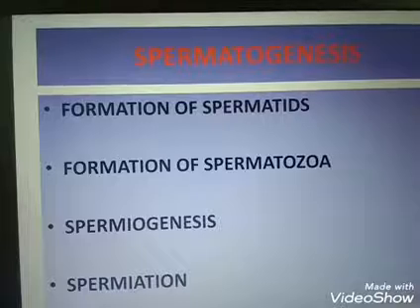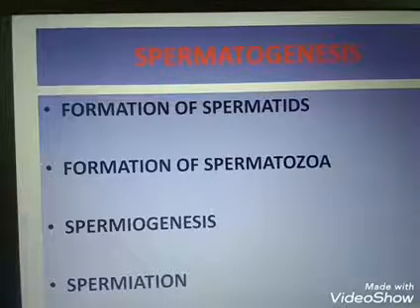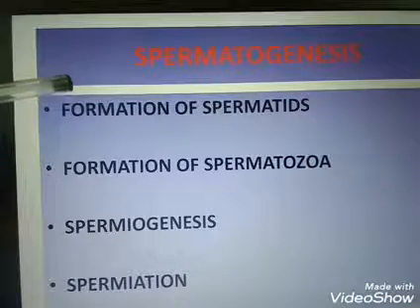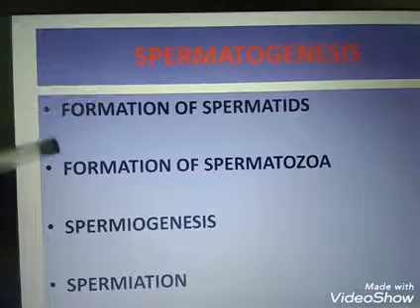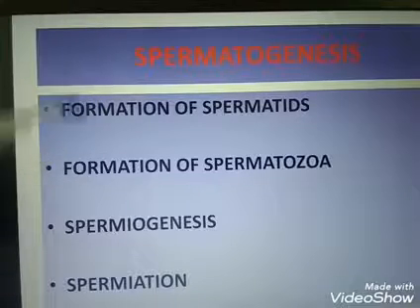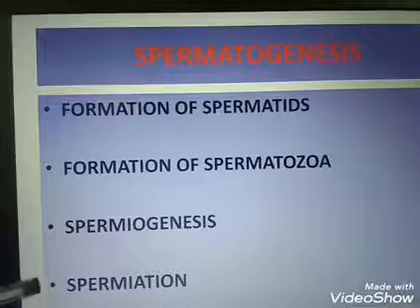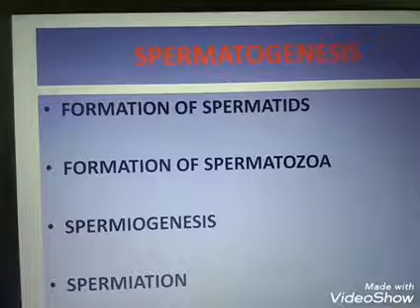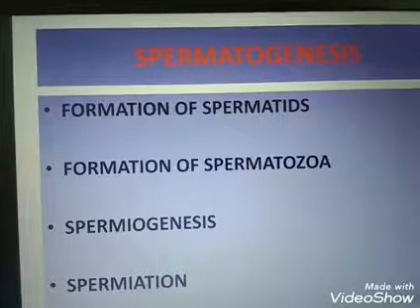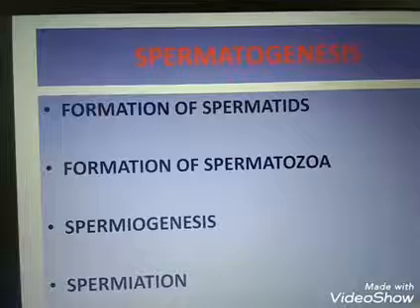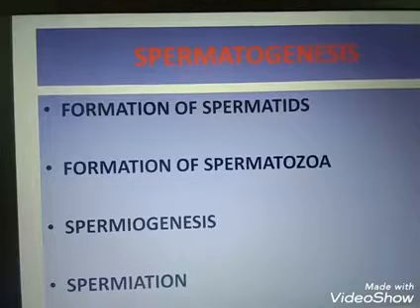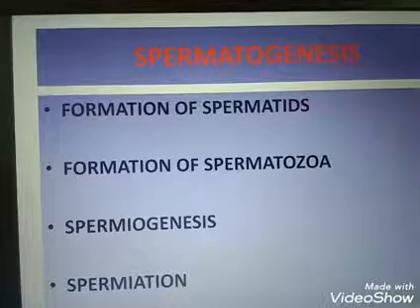The main steps of spermatogenesis are formation of spermatids, formation of spermatozoa, spermiogenesis, and then the last one is spermiation.